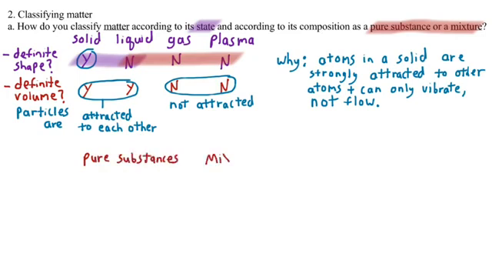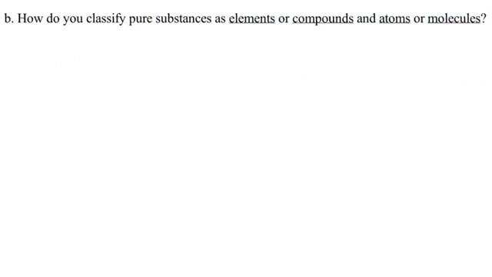Okay, so then all these things can be mixed up or they can be pure. So another little table for pure substances versus mixtures. If there's just one thing, it has to be a pure substance. Could be one element, could be one compound. If there's more than one thing, it has to be a mixture. So I'm doing the classifying for pure substances, and then lastly we'll do the classifying for mixtures.